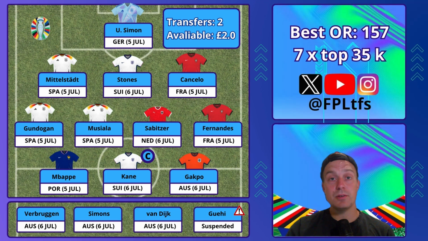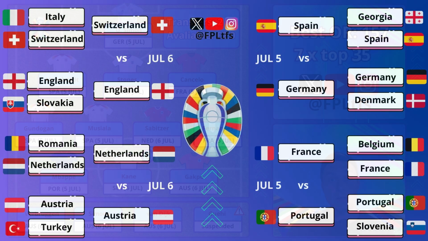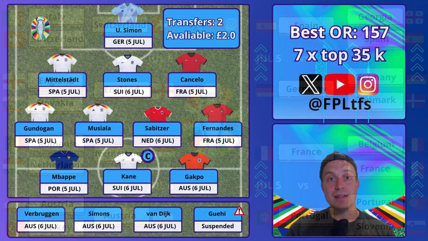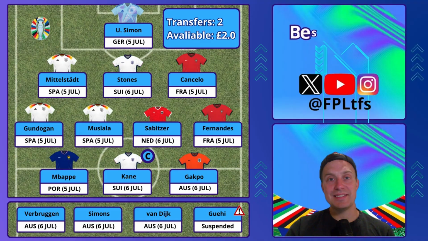On the other side of the draw, there are a couple of tough fixtures. Germany will play against Spain, and France, if they advance from the round of 16, will most probably then meet Portugal. At least that's what the bookies predict.